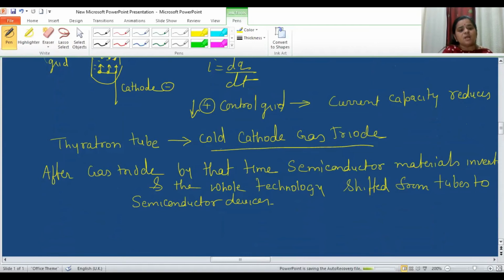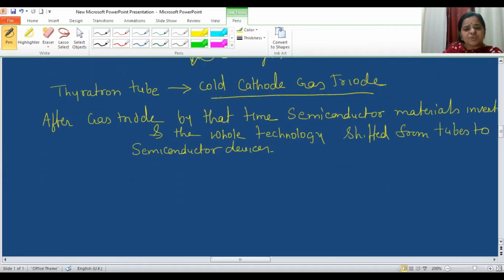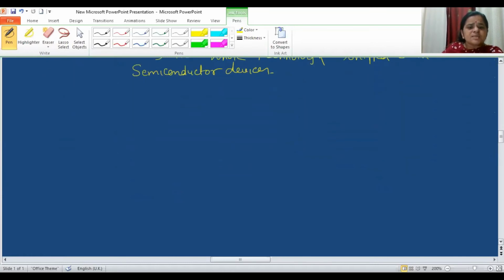And the thyratron tube, as I already mentioned, is where the word thyristor comes from, thyratron tube and transistor. So the thyratron tube is basically another name for the cold cathode gas triode. It has 3 terminals, and since it is a cold cathode, the field emission process is used for emitting electrons. Now, after the gas triode, by the time 1980 was reached, semiconductor materials were invented, and the whole technology shifted from the tubes to semiconductor devices. So I hope I made clear what is the meaning of thyristor.